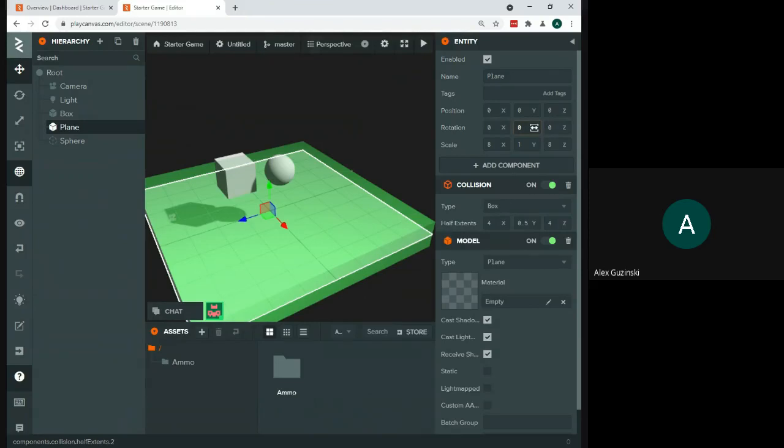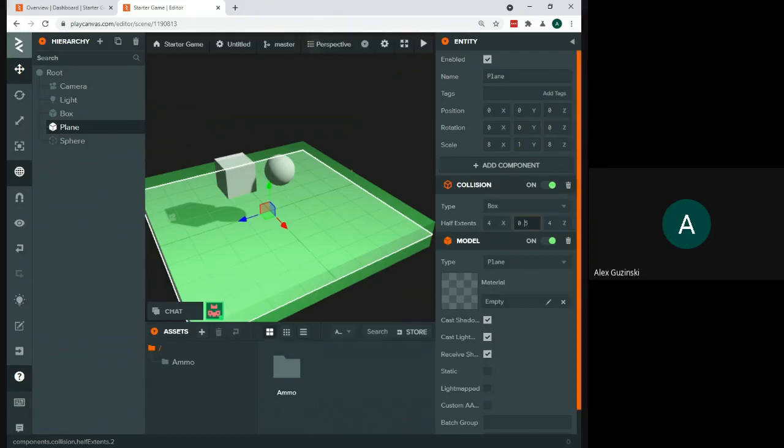Now, one thing you're going to see that is a little bit weird is that right now the scale for your Y is set to 1, so the half extent is half of 1. And yet the box is way bigger on your Y. You can see it really poking out way beyond where your plane is. That has to do with the fact that this is a plane, which means that it is flat. So it's not a box the same way that our box right here is. A plane is designed to be flat, so it really can't have any sort of real depth on the Y. No matter what the half extent is here, it's going to be probably a little bit too big.